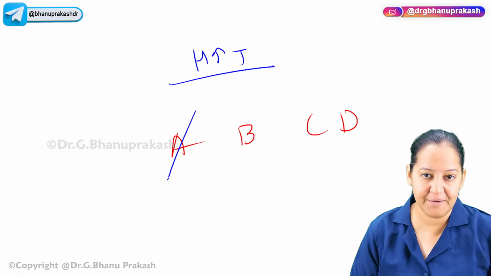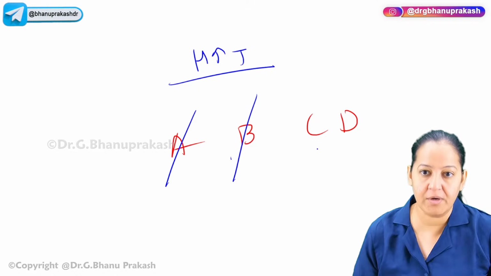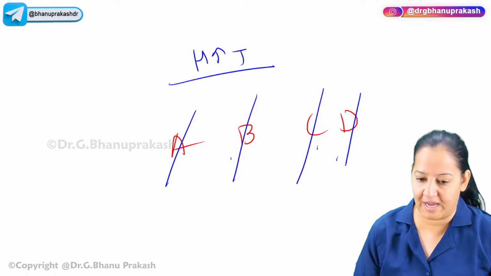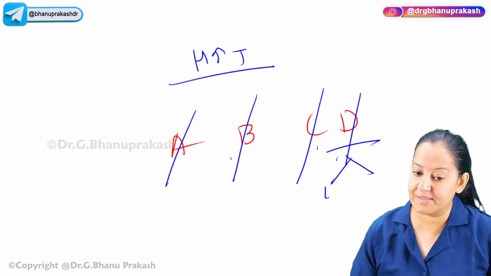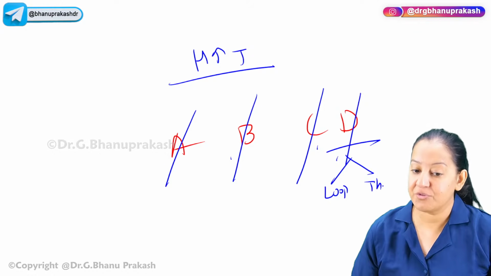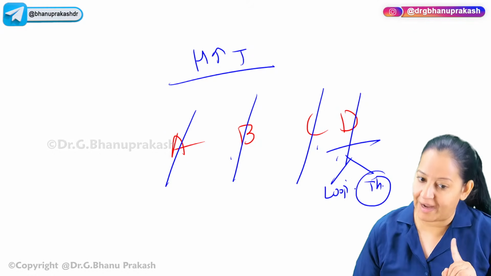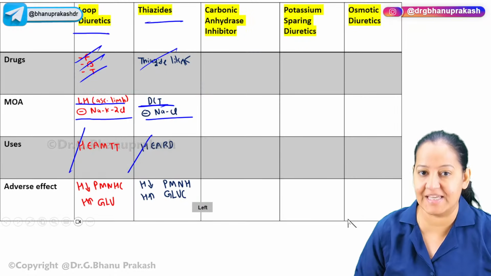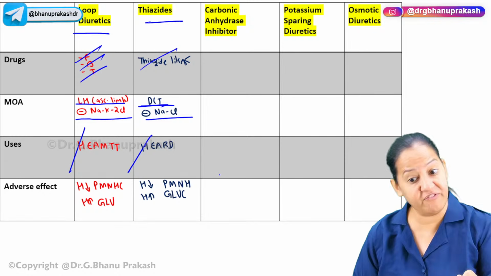A for ACE inhibitors or ARBs, B for beta blockers, C for calcium channel blockers, and D for diuretics. In the diuretics, we have two choices, loop diuretics and thiazide. First choice is thiazide, followed by loop. So in hypertension, we can use both, but first choice is thiazide.